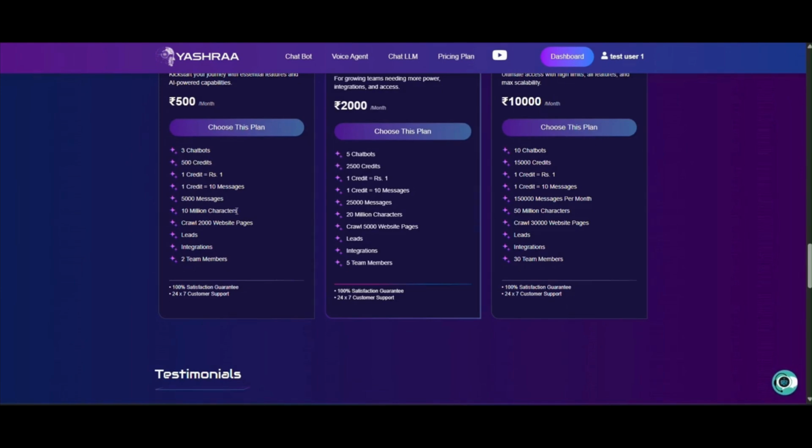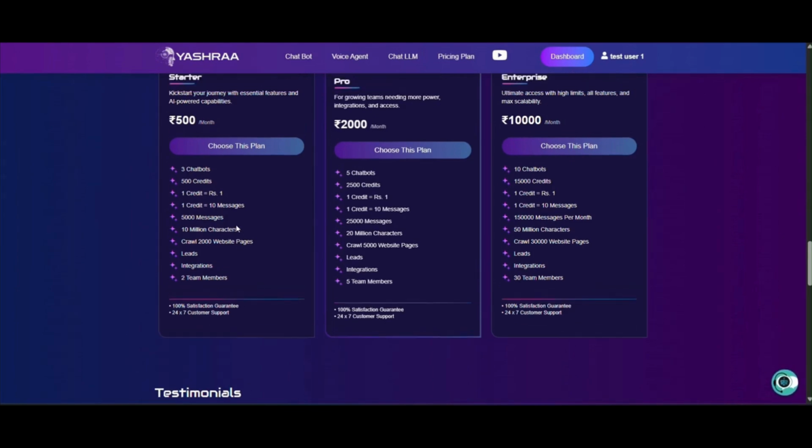And the next thing is the 10 million characters. The character limit is about training your chatbot on some data, right? Every document or piece of data you train your chatbot on, you count the characters, and that is how many characters you have trained the chatbot on. So this limit shows you can train up to 10 million characters on the Starter plan. Combined across all bots, you can only train those chatbots under 10 million characters, not more than that.